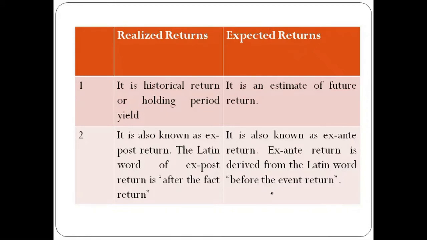Okay, whereas expected return is an estimate of future return. Future is uncertain, so there is a probability that the returns may or may not occur. Okay, now second point is realized return is also known as ex post return. The Latin word of ex post return is after the fact return, whereas expected return is also known as ex ante return. Ex ante return is derived from the Latin word before the event return.